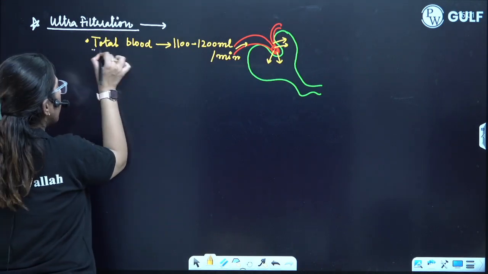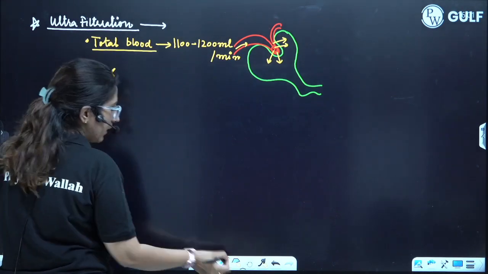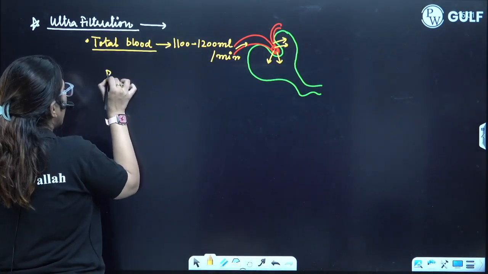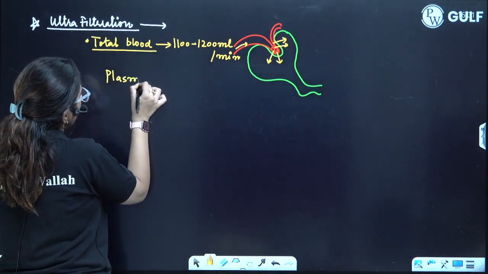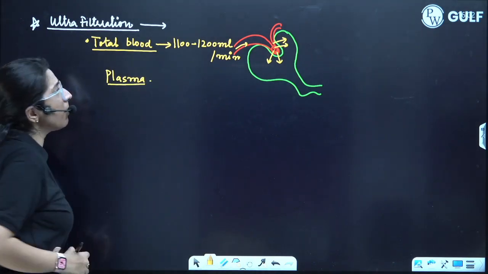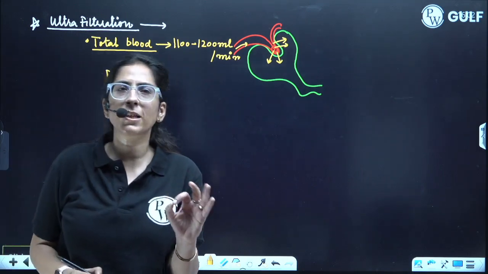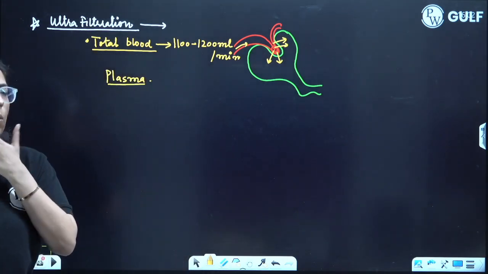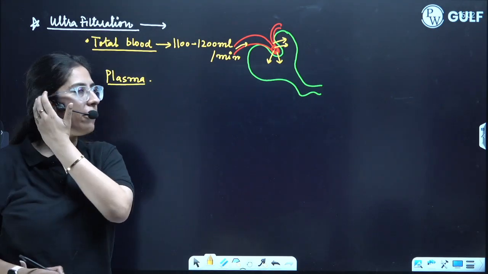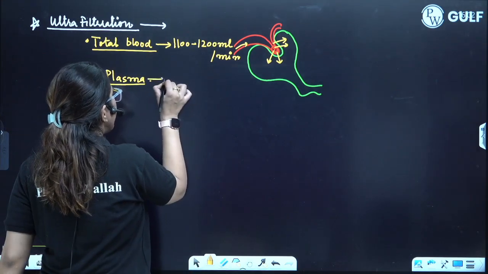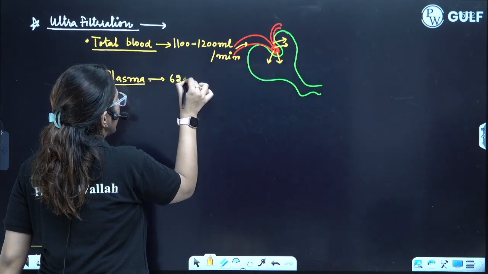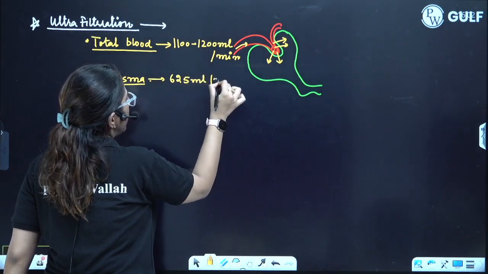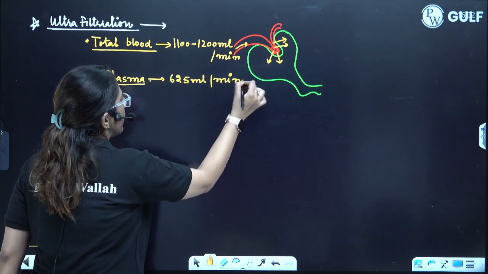Now, out of the total blood, if I have to calculate only the plasma, because the blood cells will not be participating in the filtration, here the participation will not occur. So only the plasma is the one which will be filtered. So the plasma will be around 625 ml per minute coming in the afferent artery.